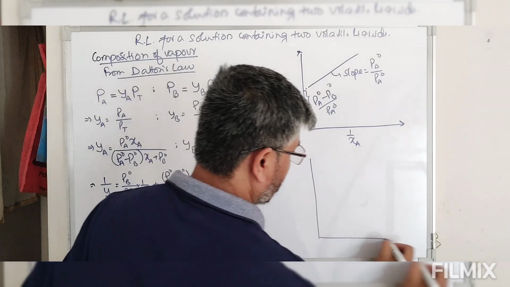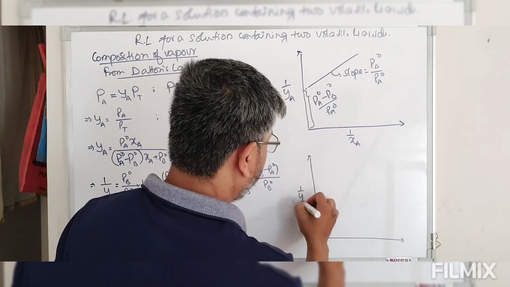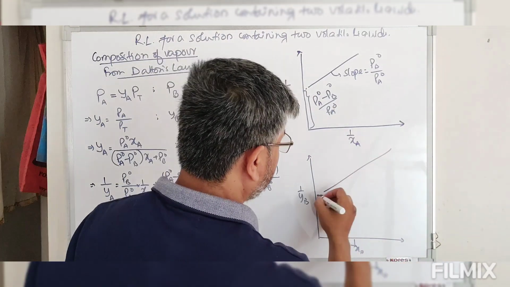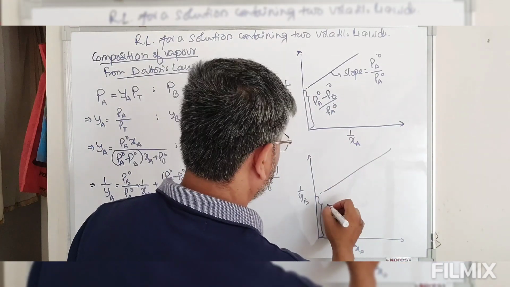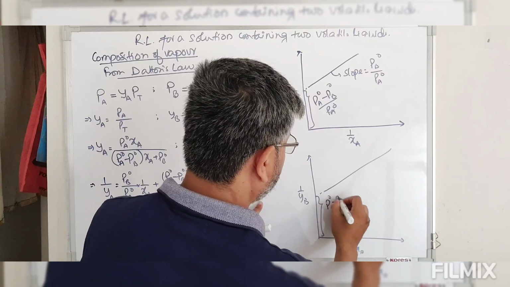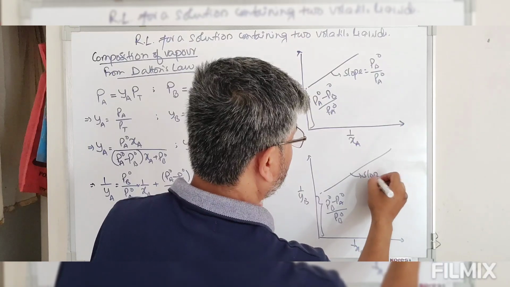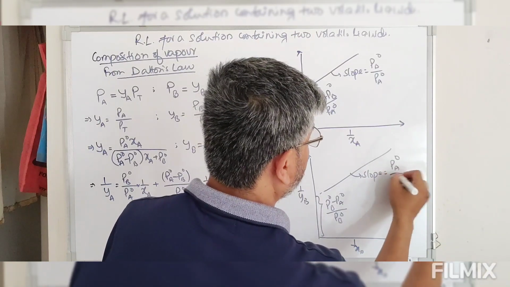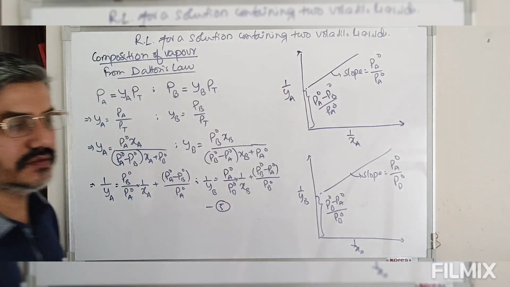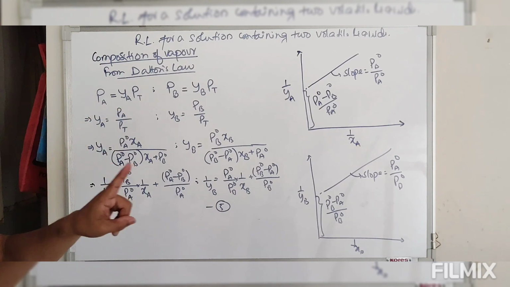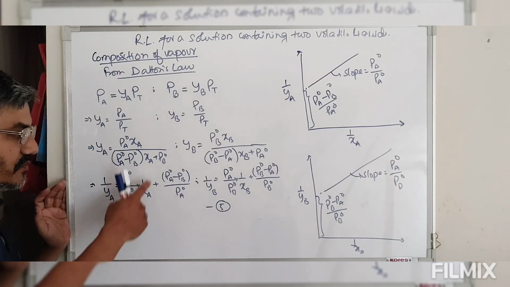Similarly, 1 by YB versus 1 by XB is again a straight line. Here the intercept is PB naught minus PA naught divided by PB naught, and the slope is equal to PA naught by PB naught. So we have to be very careful. Graph of YA versus XA is not a straight line, but 1 by YA versus 1 by XA is always a straight line.